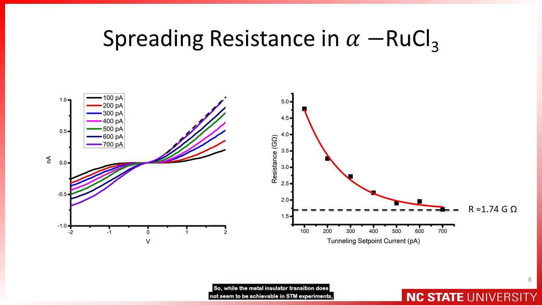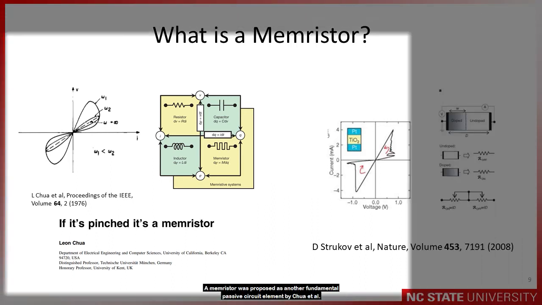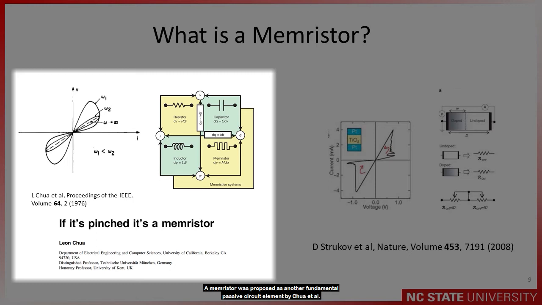So while the metal to insulator transition does not seem to be achievable in STM experiments, we do see it in two-probe conductivity measurements, where the metal to insulator transition can be used to show ruthenium chloride as a potential memristor material. I mentioned this idea of a memristor earlier in the presentation, so it'd be good to define what a memristor is. The memristor was proposed as another fundamental passive circuit element by Chua et al.